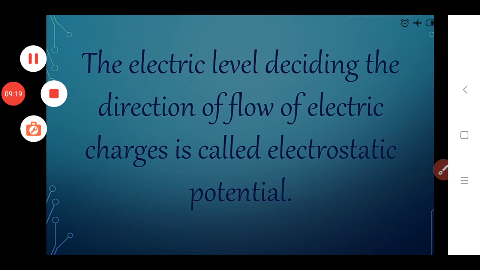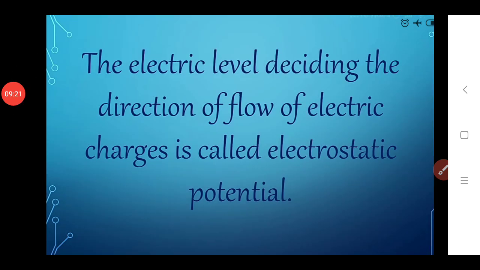the electric level deciding the direction of flow of electric charges is called electrostatic potential. Okay. So here, what is responsible for the flow of electricity? It is the electric level. So depending upon electric level, the direction of flow of electricity is dependent. So this electric level is called electrostatic potential.